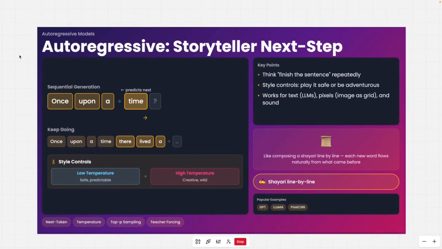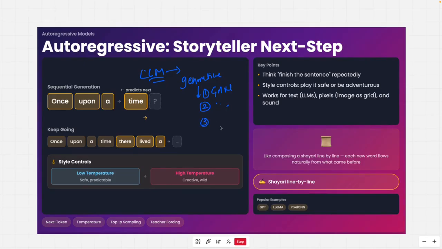Now this might be the most exciting slide for you, because this is where your LLMs are. You might not have even heard what an autoregressive model is. Among all the generative AI models, we understood there are multiple types like GAN, and we will learn some more.